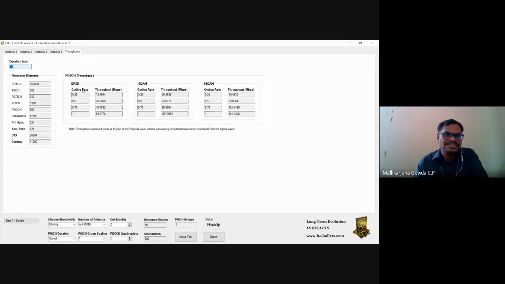If I use QPSK modulation with a coding rate of 1, it is possible to get a throughput of 53.97 Mbps. With 16 QAM with coding rate of 1, I can get 107.95 Mbps.